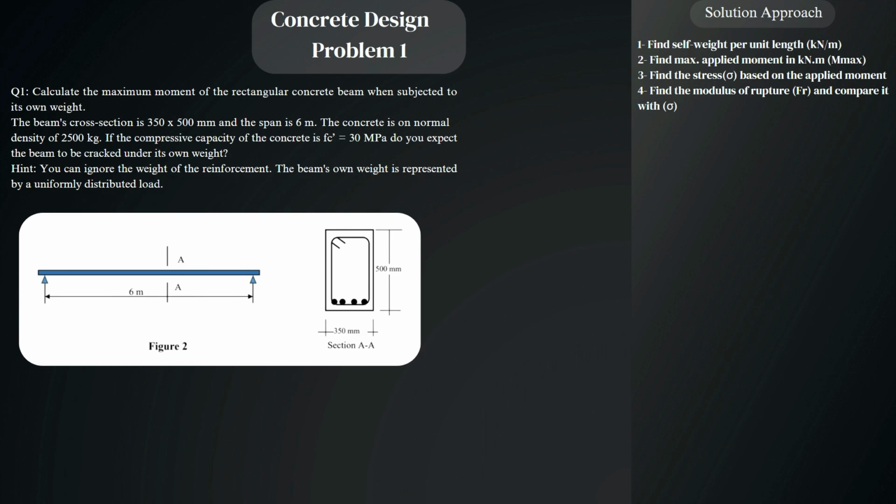Before we start solving, what's the definition of the modulus of rupture? The modulus of rupture of concrete is a measure of its tensile strength in the tension zone of the concrete material. In other words, it's the tensile capacity of concrete. Once the concrete reaches this point, the concrete will start cracking due to the tension stress. Now let's move on to the solution.